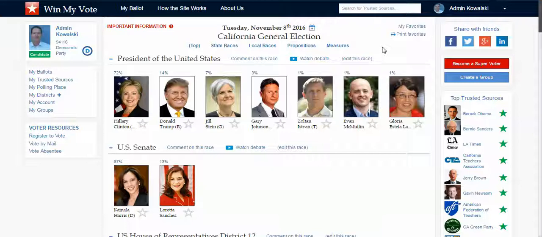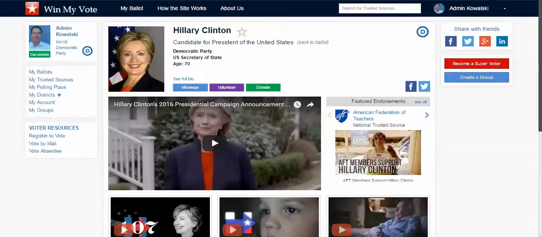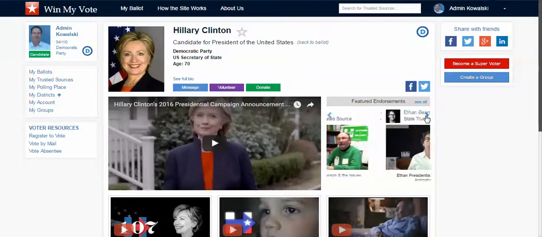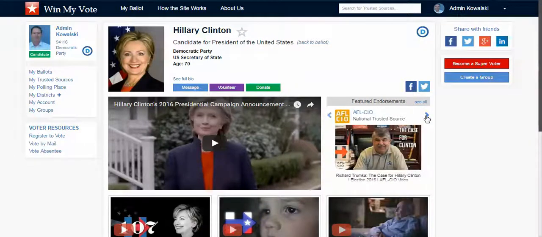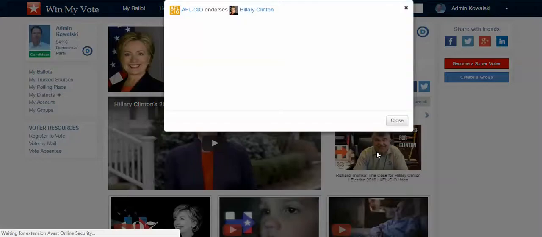So the feature that I wanted to talk with you guys about was what we call trusted sources. When I click on a candidate profile, I can learn a little bit more about the candidate. I can watch videos. I can do a variety of things. But I can also see the groups and organizations that I've selected as a trusted source. I can see those directly here. And I can scroll through those, and I can see all the groups that are supporting or endorsing this candidate. And if they've created a written or a video endorsement, I can click straight through and watch that.